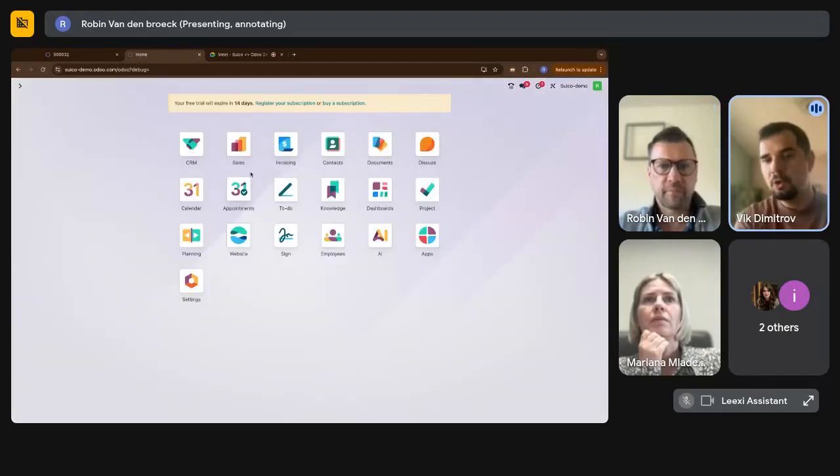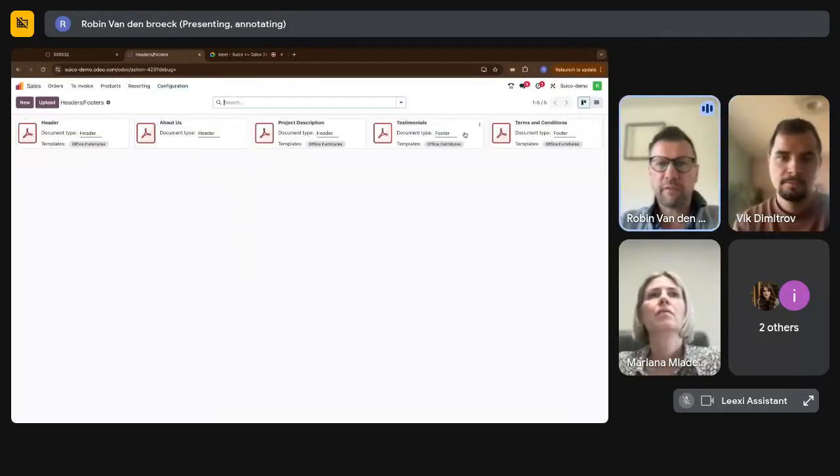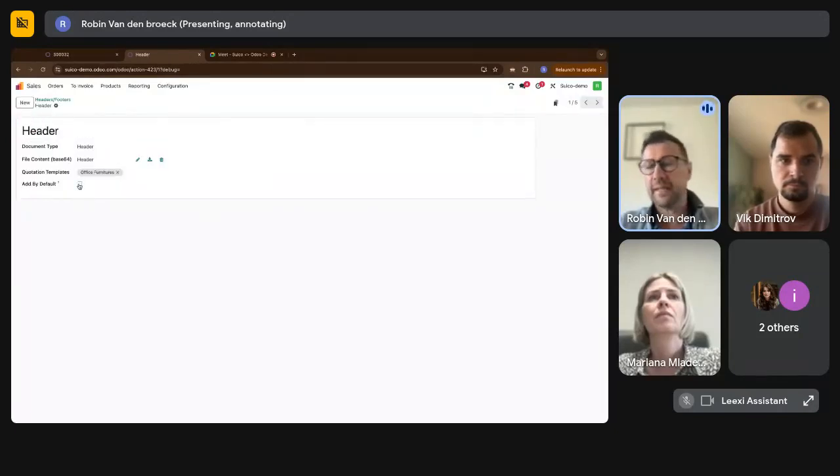Yeah, it can be on a product, it can be on an order, like it can go as granular as you want. In fact, here you have a place where you can add all your headers and footers for your quotes, and you can specify is it a header, is it a footer, and you can also specify, which is interesting, to say add it by default to all your quotations.